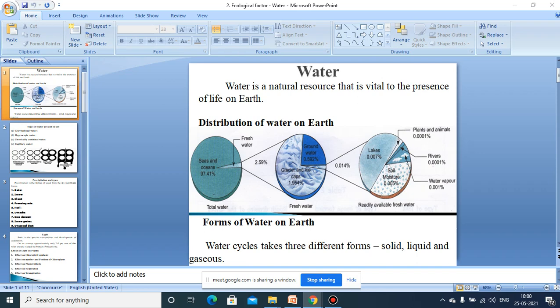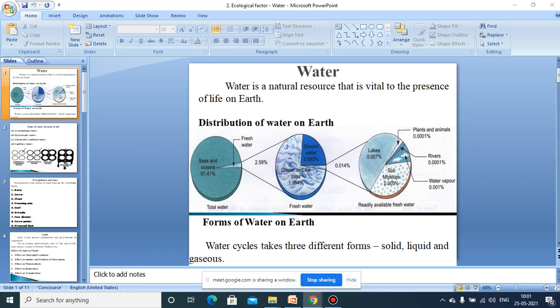And we know that the water cycle is called the hydrological cycle. During this process of the hydrological cycle, or water cycle, water gets transformed into three forms: solid, liquid, and gaseous forms. And water is being continuously used. That's why water conservation is one of the major concerns today.